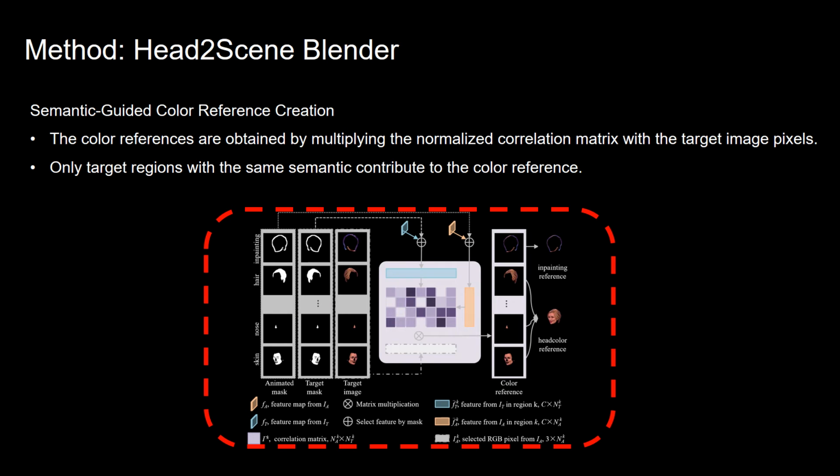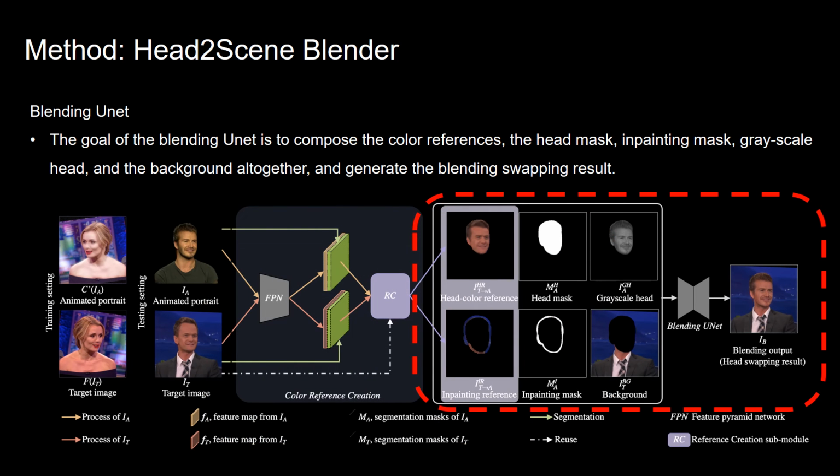Afterward, the color references are obtained by multiplying the normalized correlation matrix with the target image pixels. In this step, only target regions of the same semantic contribute to the color reference. This practice not only alleviates memory consumption but also avoids mismatched correlations. In the end, the blending UNet composes the color references, the head mask, inpainting mask, grayscale head, and the background all together, and generates the final head swapping result.